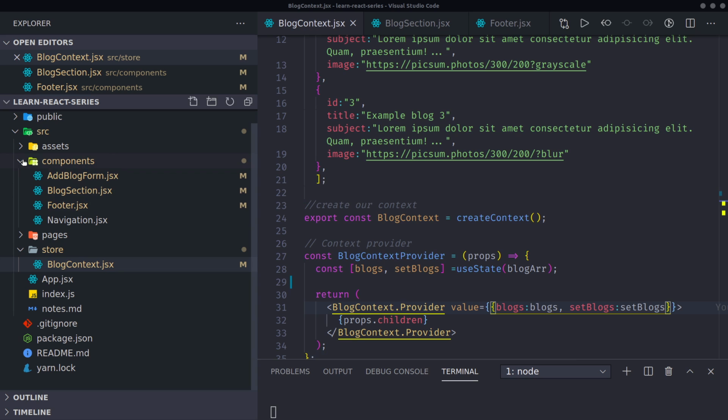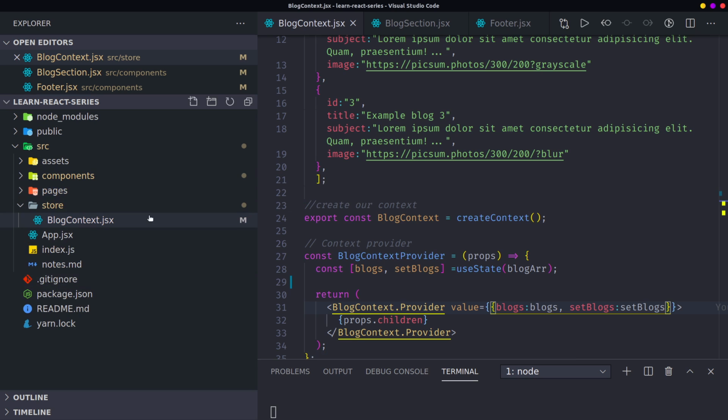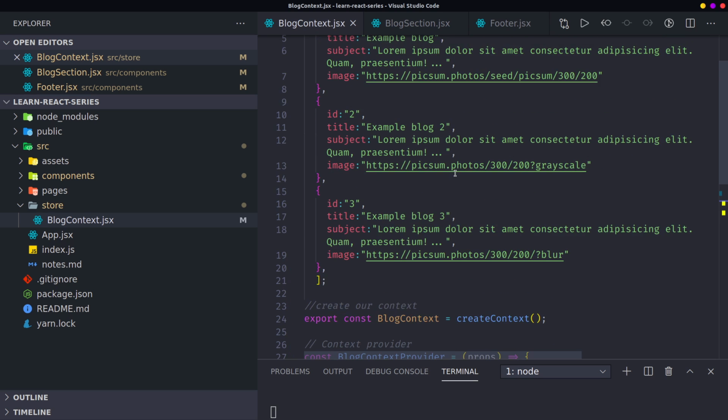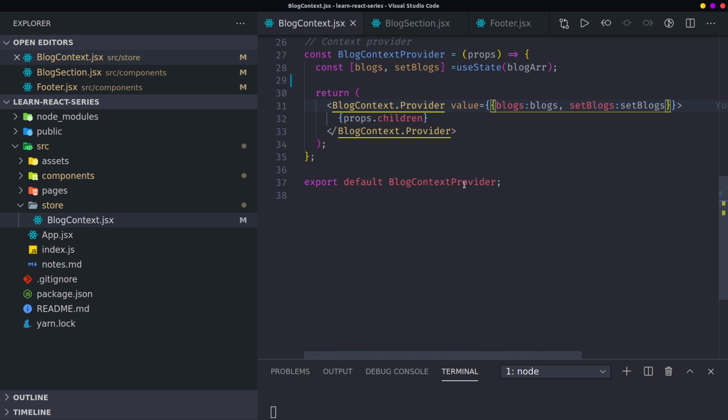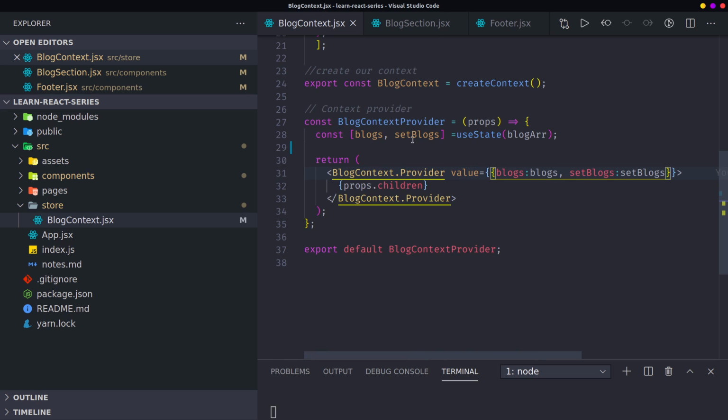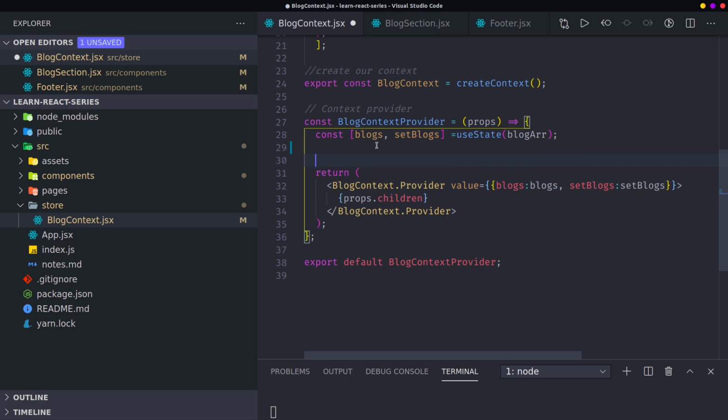If I check my store here, I have only one context, which does only one job, which is the set blog function. I can make it better by using a reducer, but I want to see how I can explain it to you well, at least so you understand it to some extent.